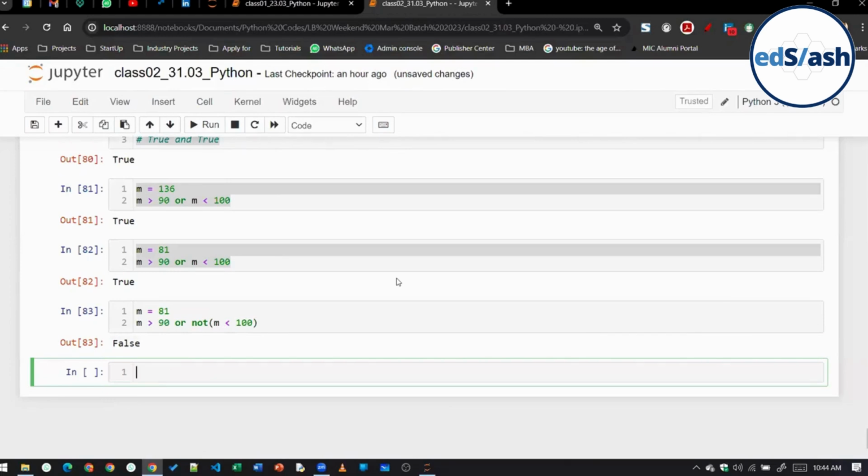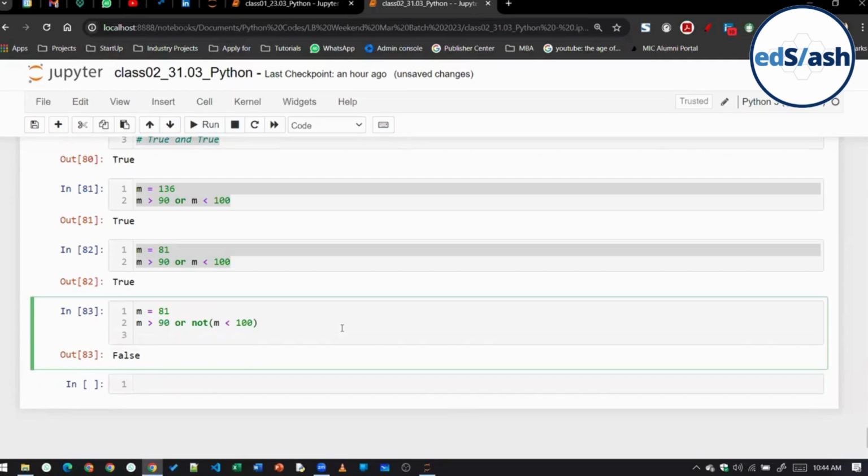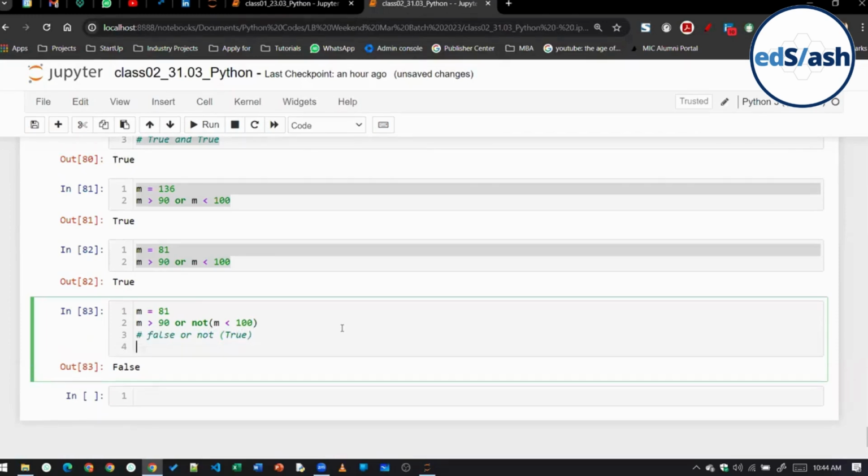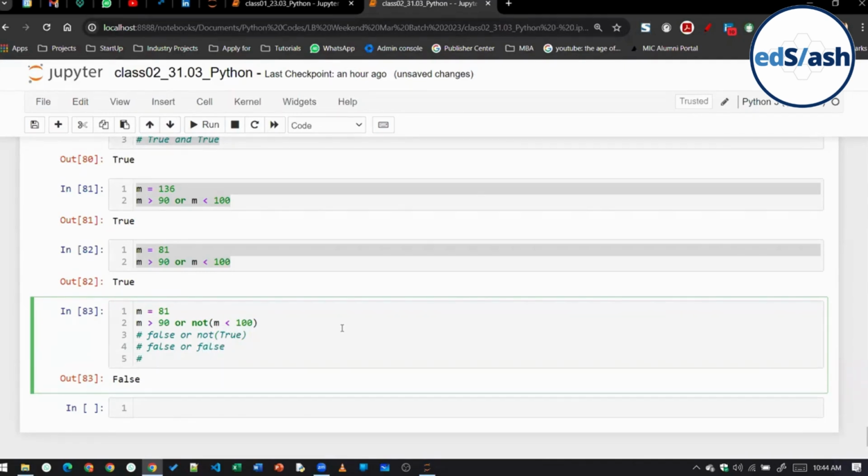Let me write it down. M greater than 90 is false. And then there is an OR operator, then there is a NOT operator. M less than 100 is true, right? This will become false or false, and false or false will give us a false. Clear, everyone? Is everyone getting logical operators completely?